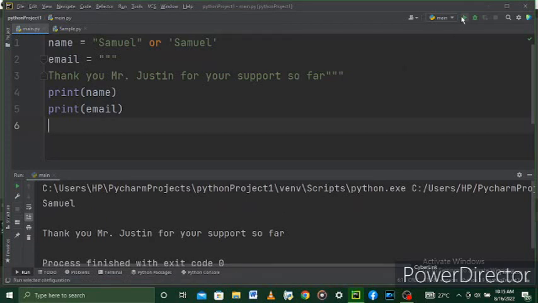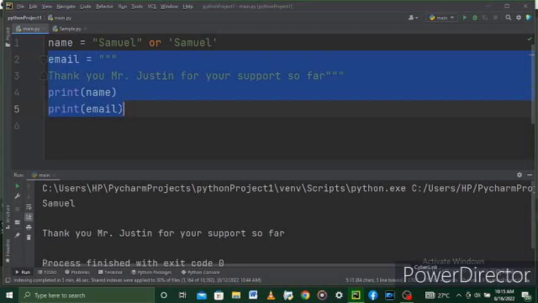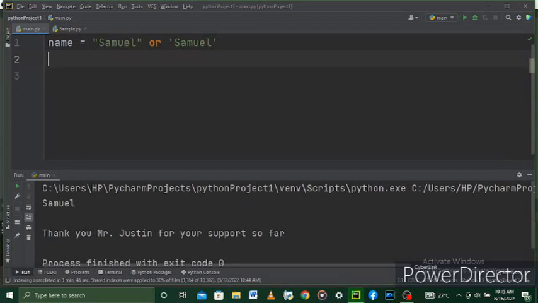Okay, so basically we're going to limit ourselves to the use of single or double quote. All right, so let's assume we want to write this particular course we are dealing with, which is actually for the absolute beginners. Okay, so the course title is Python for absolute beginners.